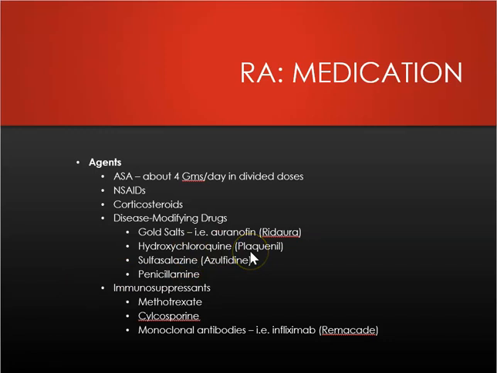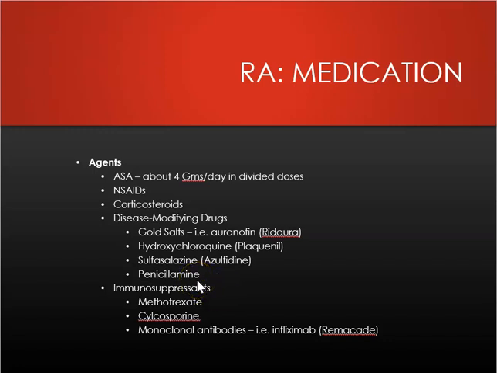Plaquenil, that is going to be an anti-malaria drug. This can take about 3 to 6 months of therapy to achieve a desired response. It can cause vision problems, so they require a vision test every 6 months with this. Sulfasalazine, that's going to be used for Crohn's disease too, and ulcerative colitis. Causes some CNS and renal and liver toxicity, and it can cause nausea and vomiting, as well as neutropenia and thrombocytopenia. So they need to be monitored closely for that as well.